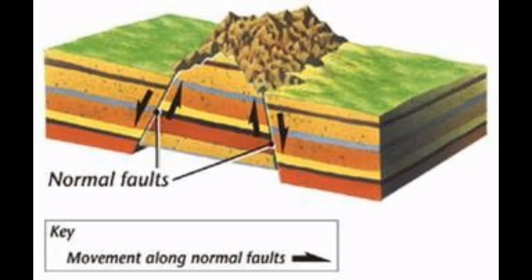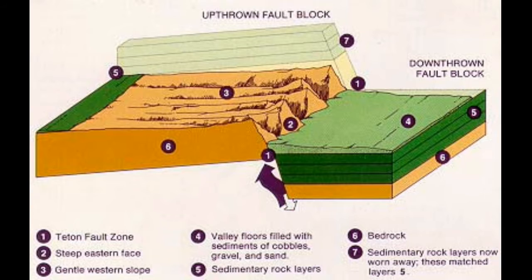A fault is a well-defined crack along which the rock masses on either side have suffered relative displacement. Faulting: the movement of a part of the Earth's crust along a fault is known as faulting. And fault line: the line along which the displacement of the block of rock takes place is called the fault line.